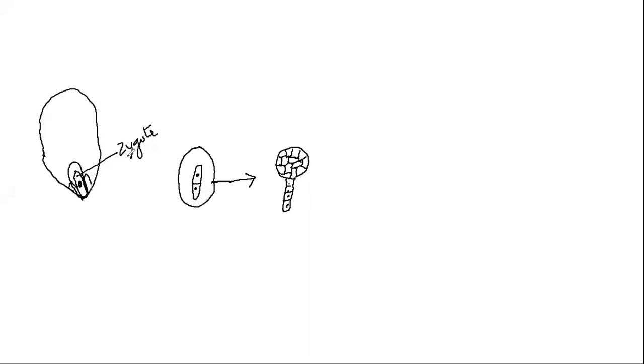But for convenience, we have just given different names for the process. Now I will take up only the development of this much of the embryo. I will not discuss the suspensor. When we discuss the development of this embryo, the next stage is that it forms a heart-shaped structure. So this is a very, very important transition.